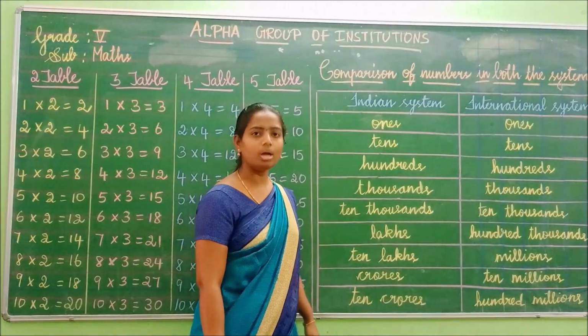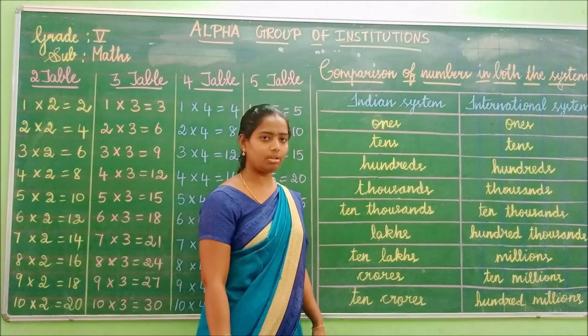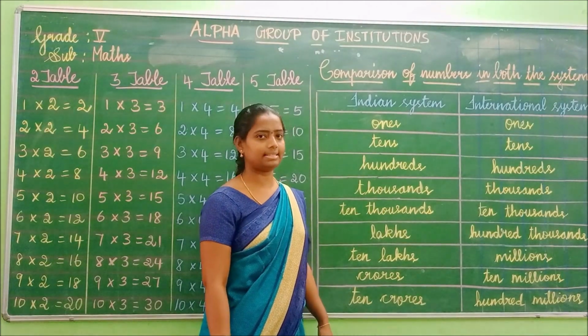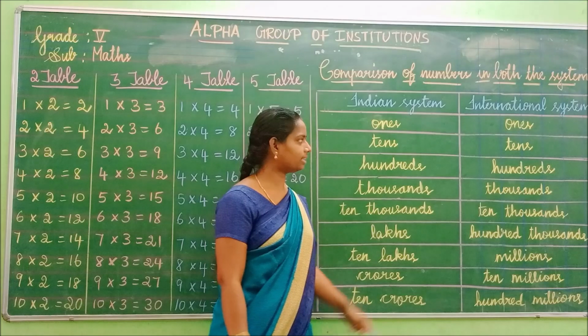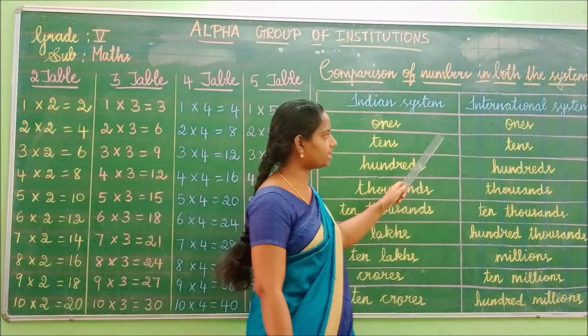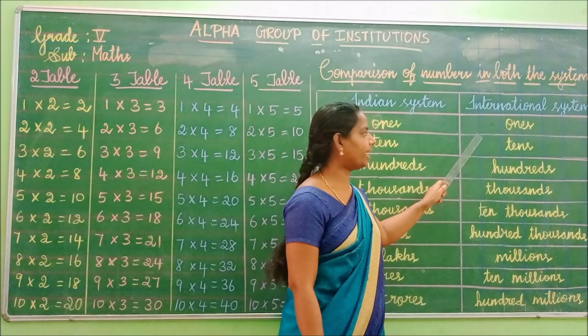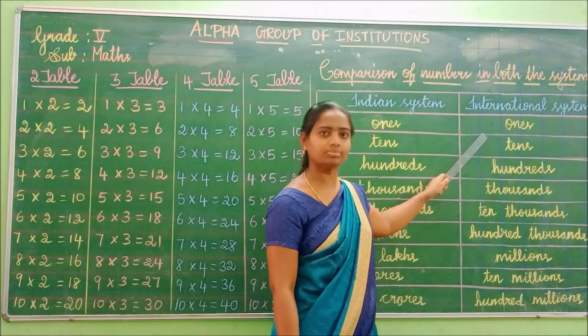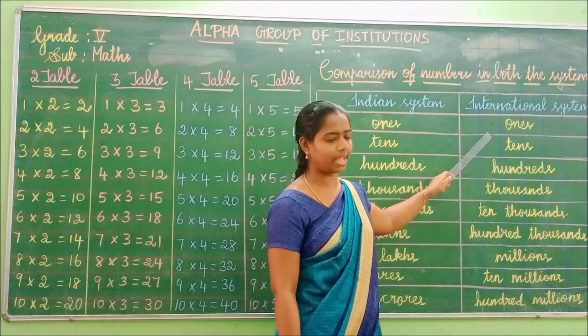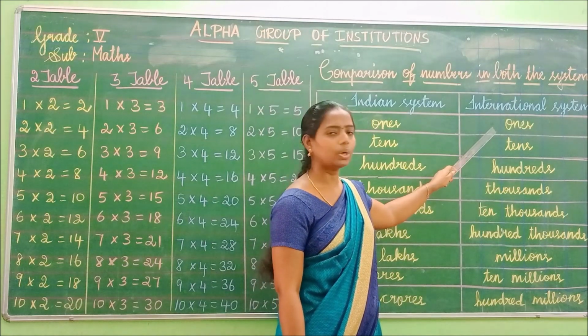Okay, now we are going to see the place value for international system. Shall we start one by one, children? See here, international system. Always we have to start from ones place, isn't it?